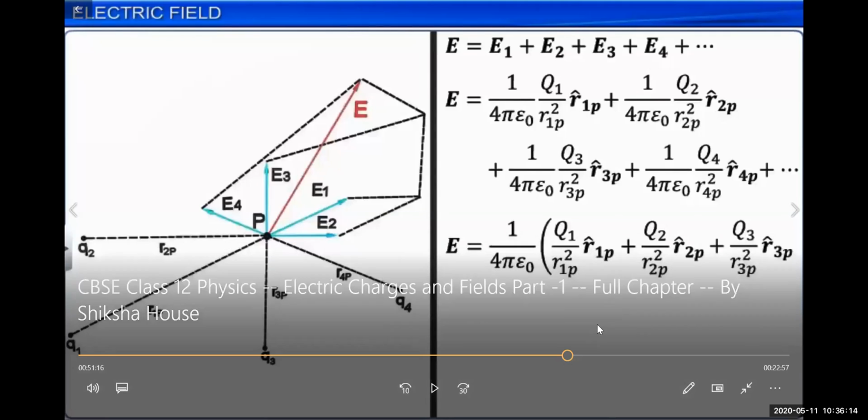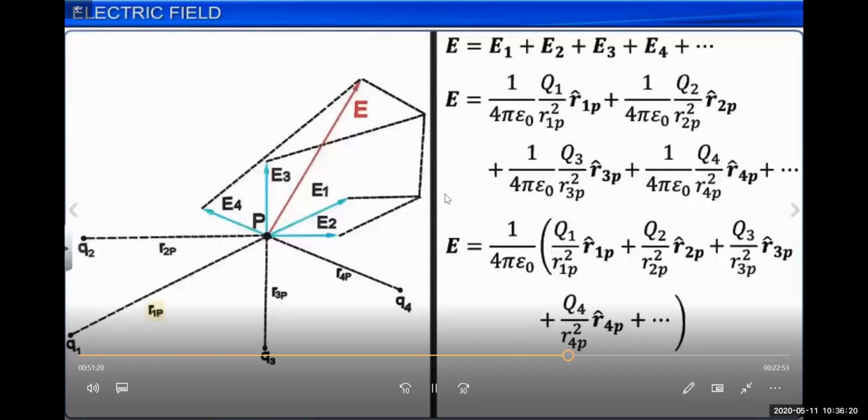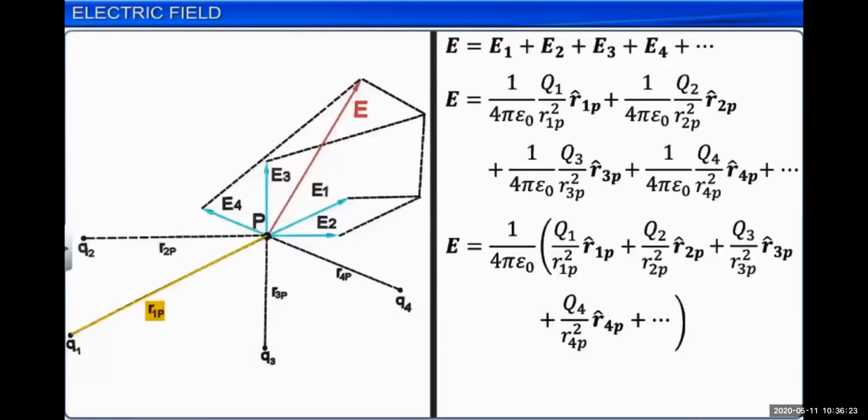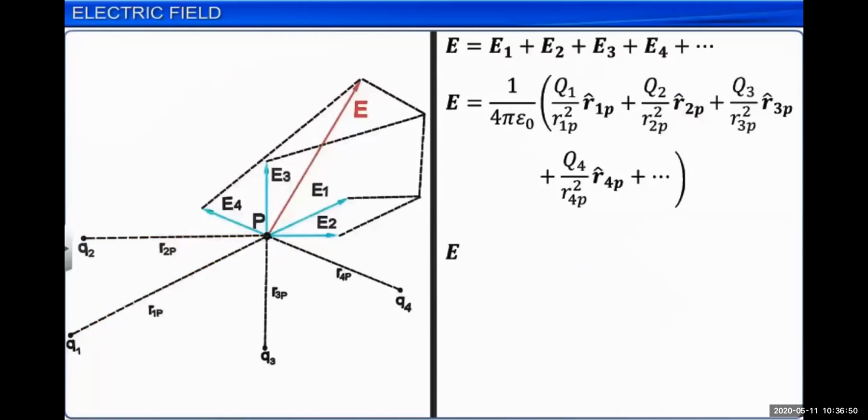We can write these values in short in terms of an algebraic summation, because 1 upon 4 pi epsilon naught is constant, and we can find the resultant direction of the electric field intensity due to the electric fields generated by the individual charge particles. This is also called the superposition principle, and E is equal to 1 upon 4 pi epsilon naught times the summation, i goes from 1 to n, if there are n charge particles.